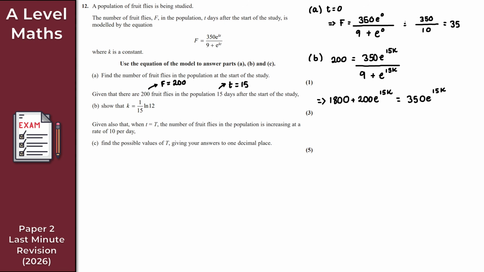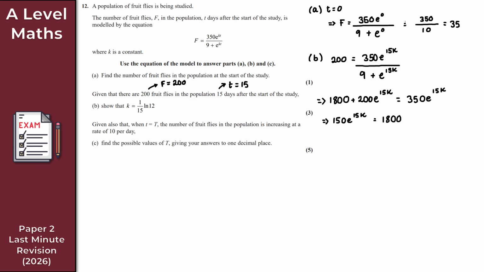Let's subtract 200 e to the 15k from both sides. What I get here then is 150 e to the 15k is equal to 1,800. Perfect. At this point, I can't see any silly mistakes.